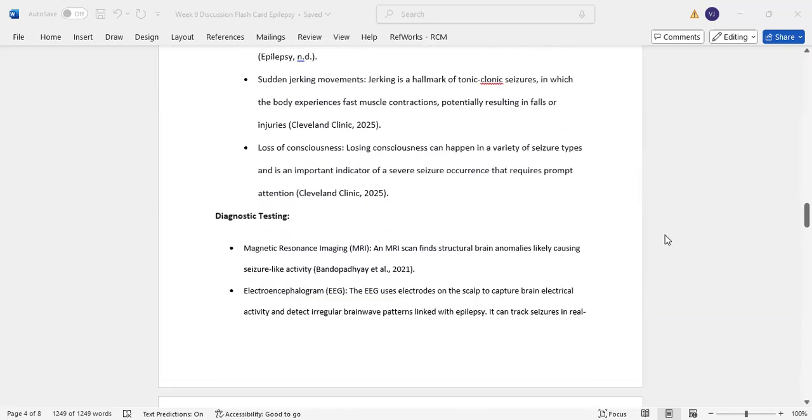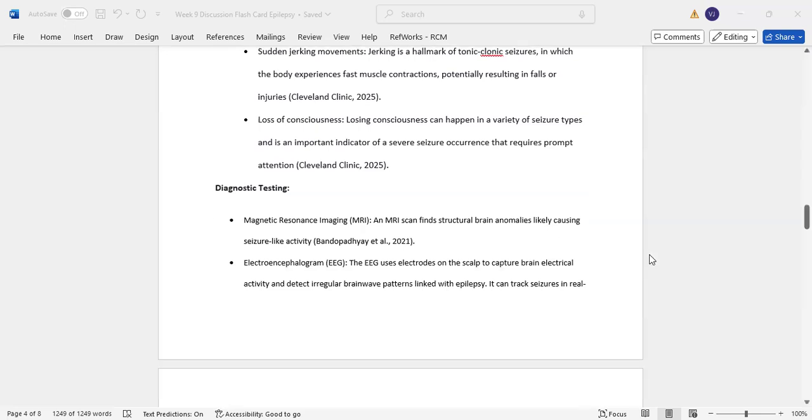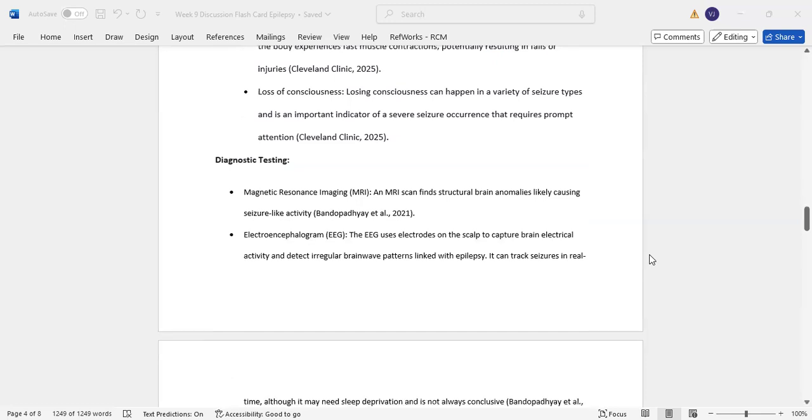Diagnostic testing. MRI. An MRI can find structural brain abnormalities likely causing seizure-like activity. Electroencephalogram, EEG. The EEG uses electrodes on the scalp to capture brain electrical activity to detect irregular brain patterns linked with epilepsy.